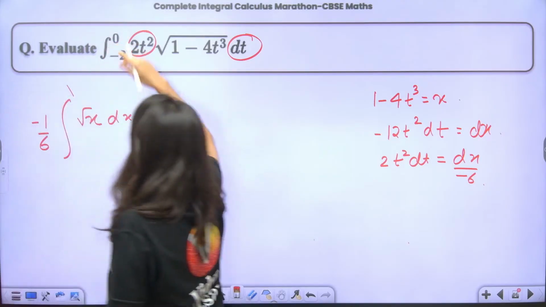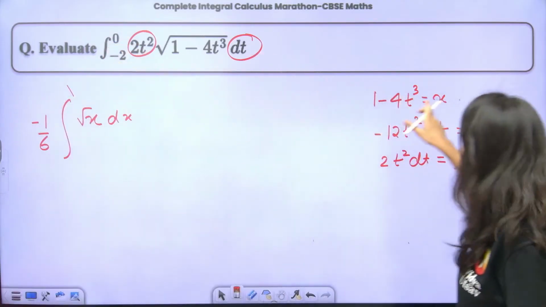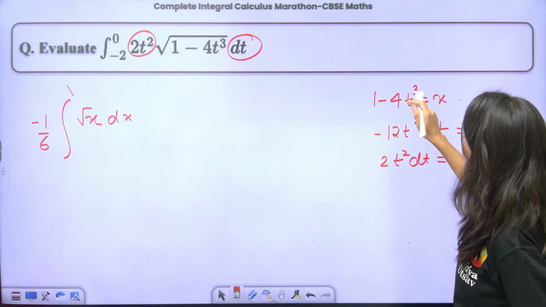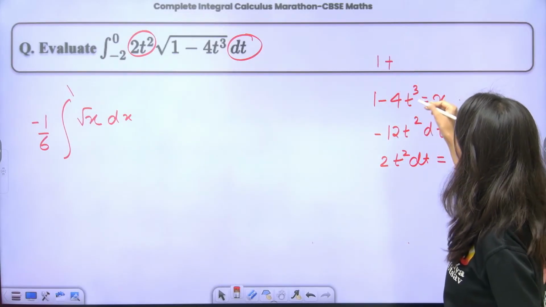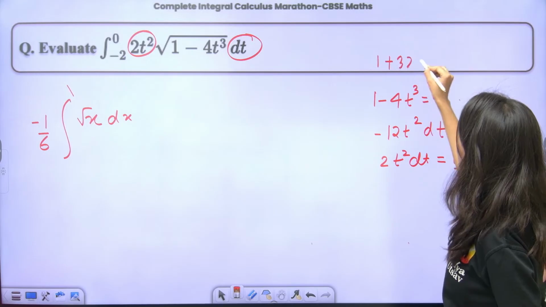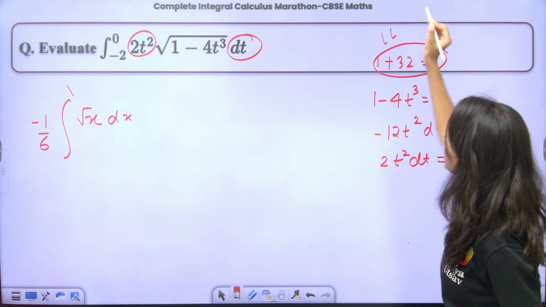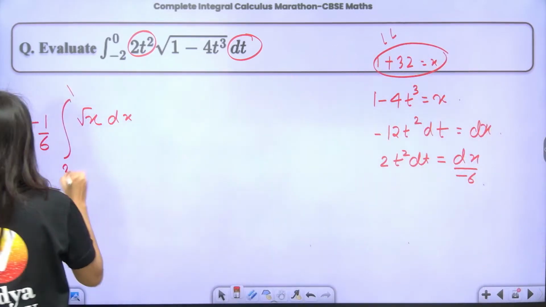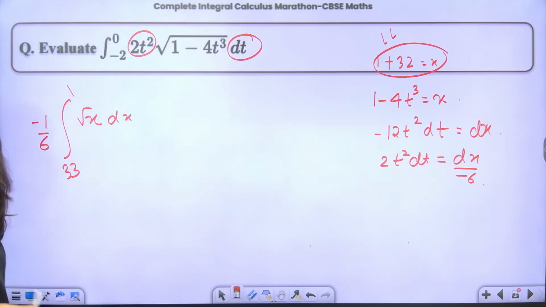If you put t is equals to minus 2 over here, 1 plus 8 fours are 32, is equals to x. This is your lower limit. Okay, so 33. Correct or not?